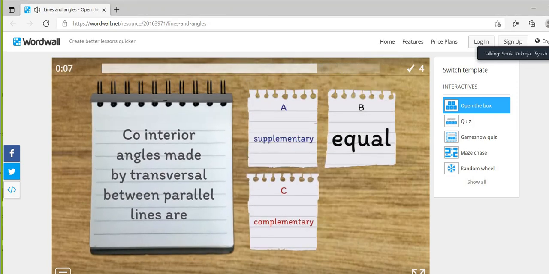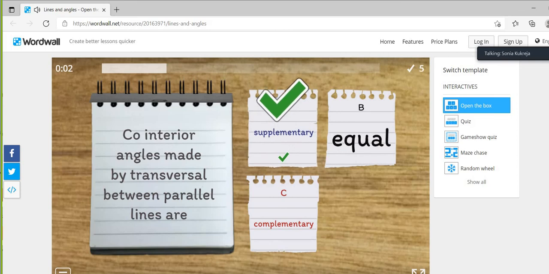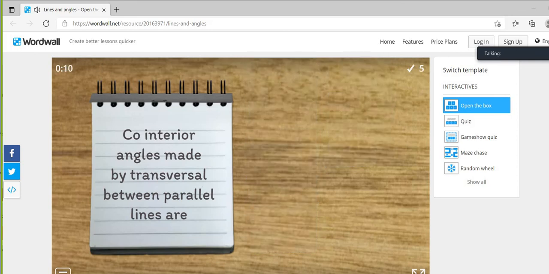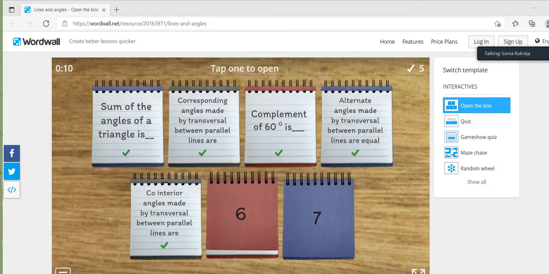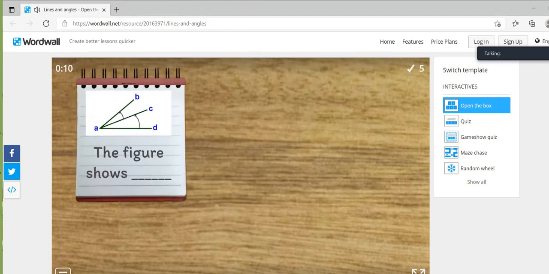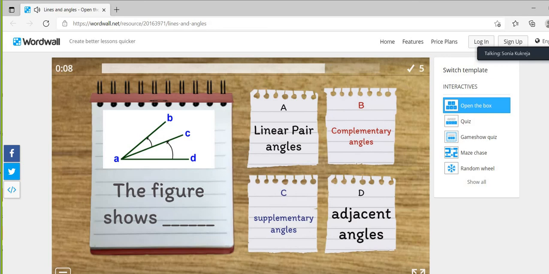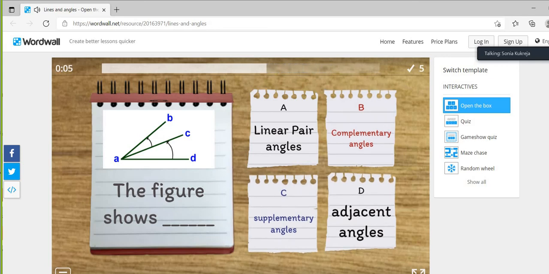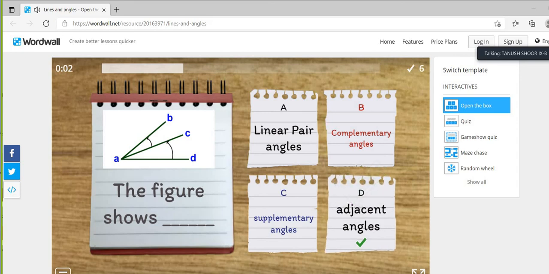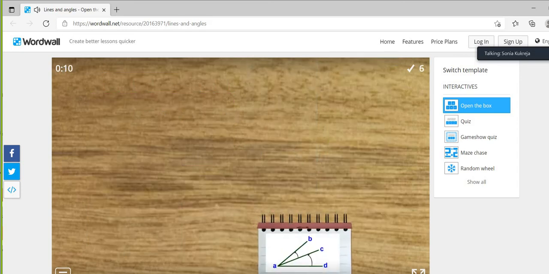Angles made by transversal between parallel lines are supplementary. Absolutely right. Tanosh, would you like to answer question 6? The figure shows linear pair, complementary, supplementary or adjacent angles. Adjacent angles, ma'am. Very good, beta.